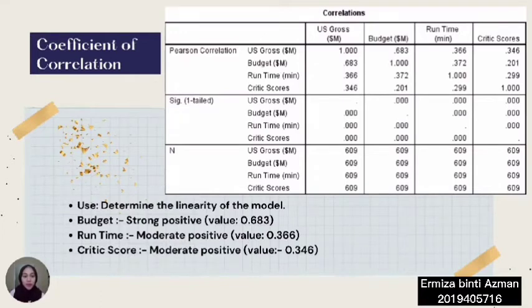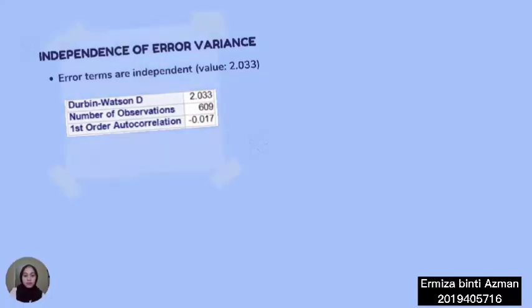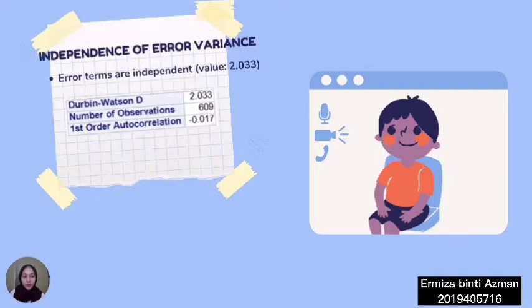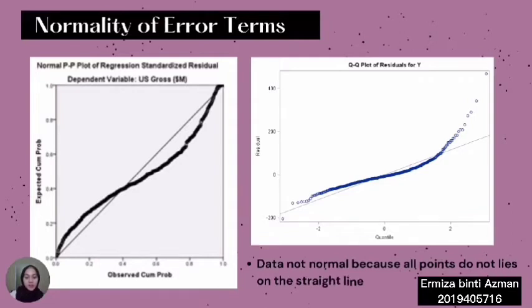Next, we go for coefficient of correlation, which is also used to determine the linearity of the model. Based on this table, we can see that budget has a strong positive value, which is 0.683, and runtime and critic score have moderate positive values, which are 0.366 and 0.346 respectively. Next is independence of error variance, which uses the Durbin-Watson value. Since the Durbin-Watson value is between 1.5 and 2.5, the error terms are independent.